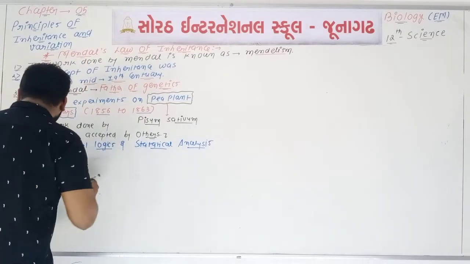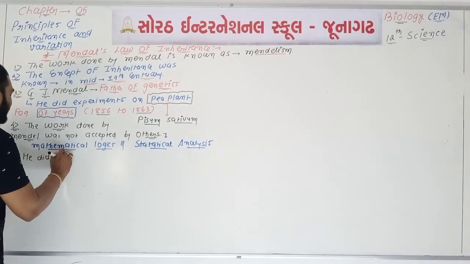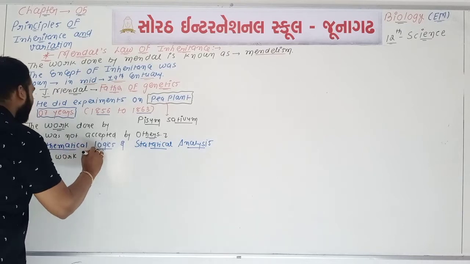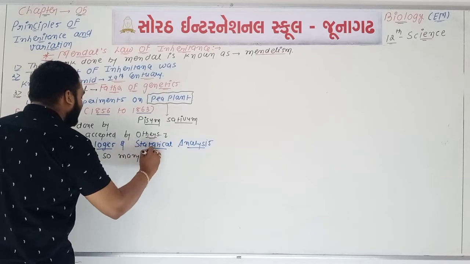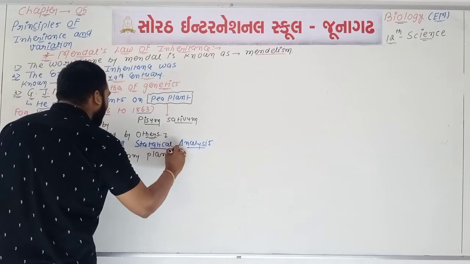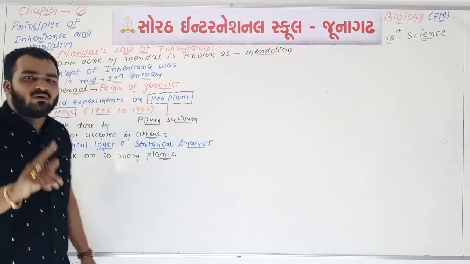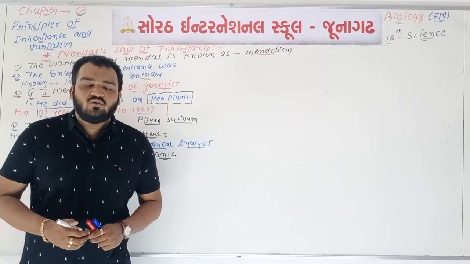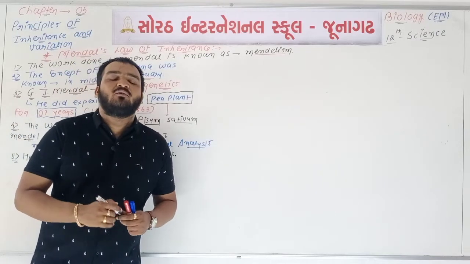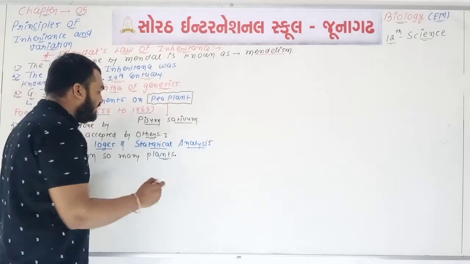Next, point number 5, we can say that Mendel did work on so many plants. Okay, means the work done by Mendel on so many plants. He didn't work on only 1 or 10 or 100 plants, but a maximum number of plants were used by Mendel for the purpose of experiments.